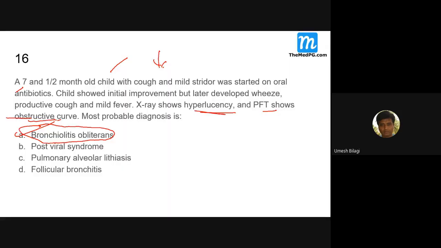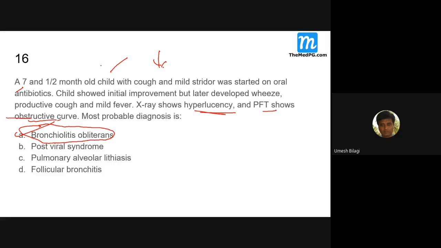That was 16 MCQs. So for tomorrow, the homework: Kartagener syndrome and amyloidosis. You have to read Kartagener syndrome and amyloidosis. Tomorrow, madam will be taking class.